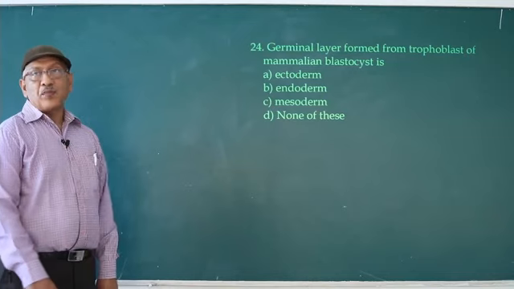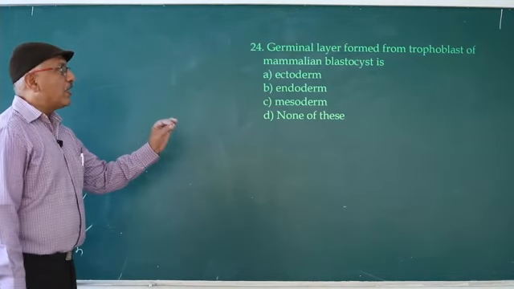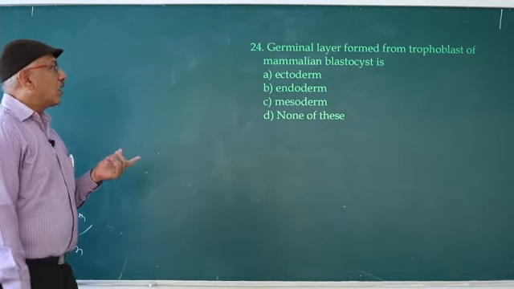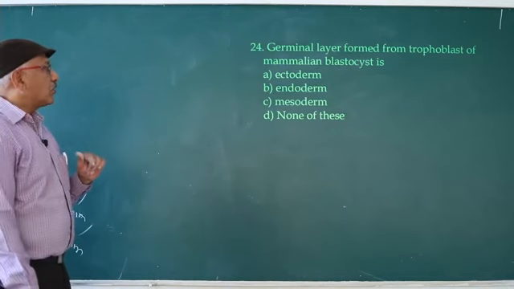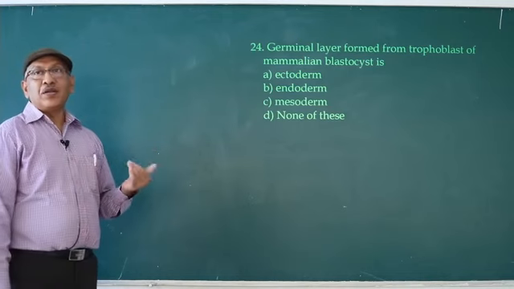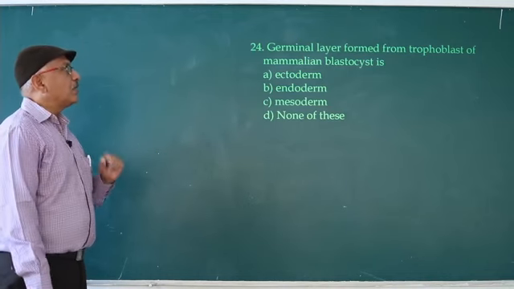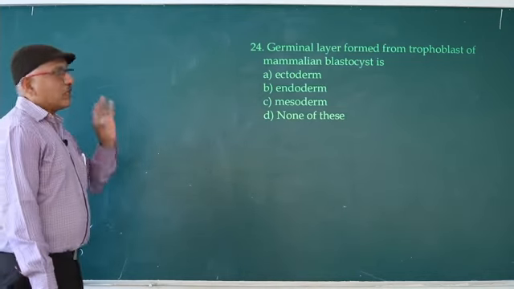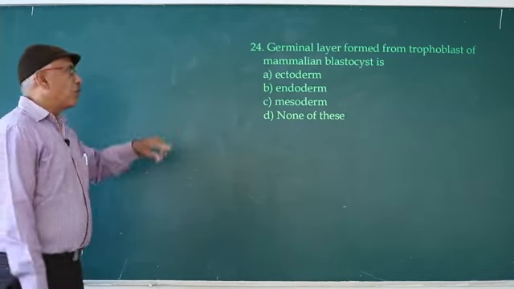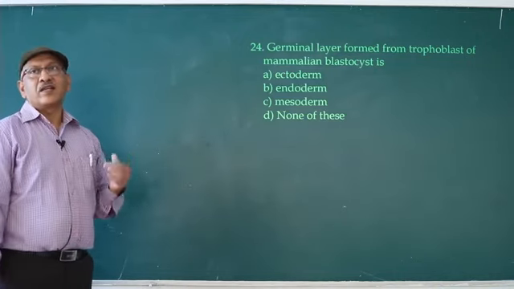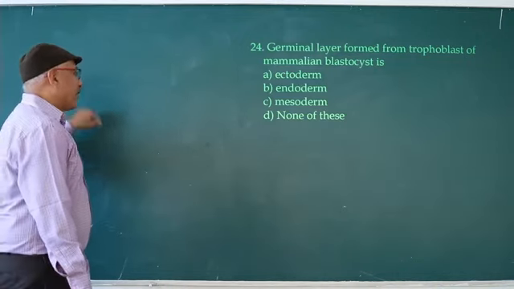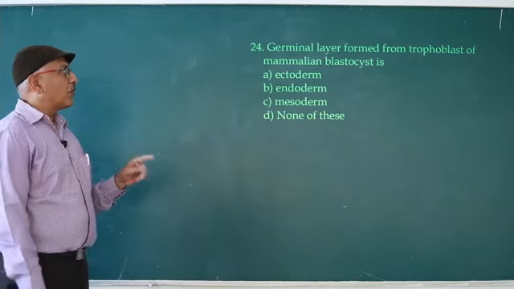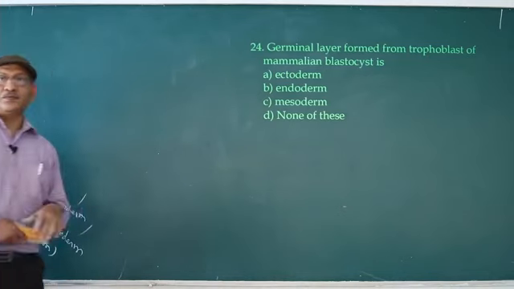Germinal layer formed from trophoblast of mammalian blastocyst is ectoderm, endoderm, mesoderm, none of these. So from the trophoblast, no germinal layer is formed. Trophoblast is the extra embryonic layer. It is also known as extra embryonic ectoderm. That's why no germinal layer is formed from the trophoblast. Next question.